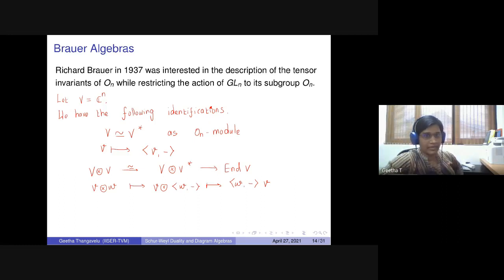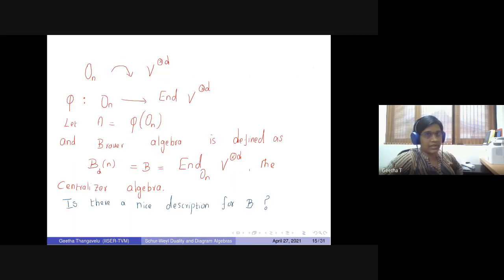So a lot of identifications are there, and with that, it is the first kind of diagram algebra coming out of this duality.